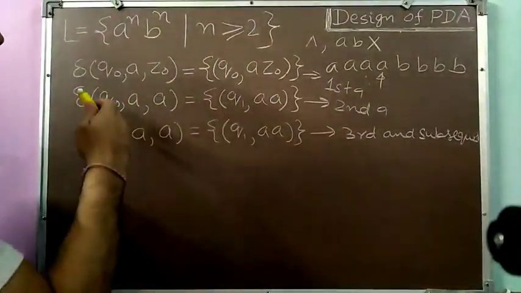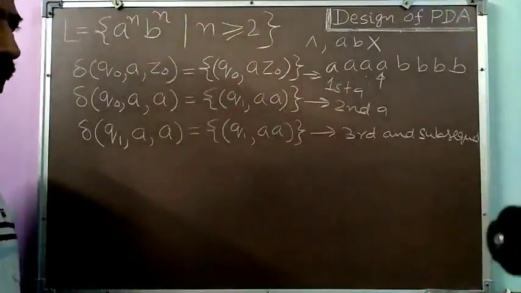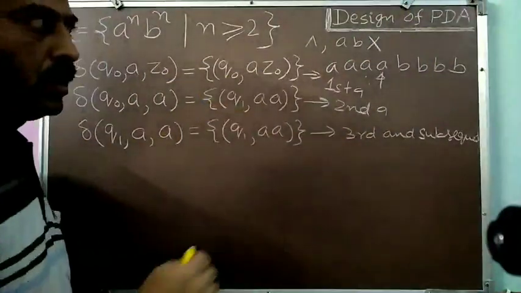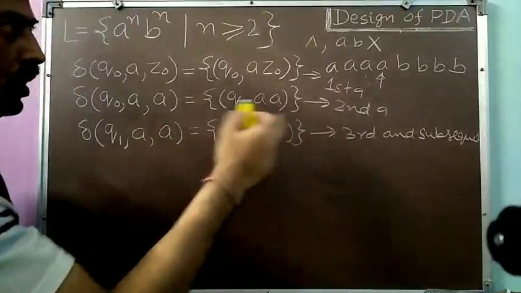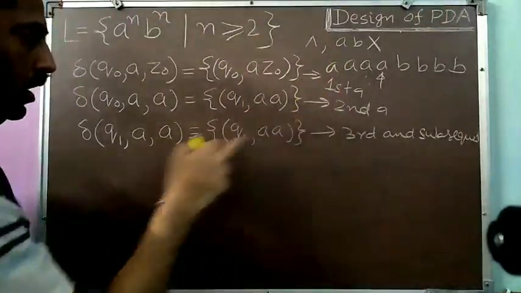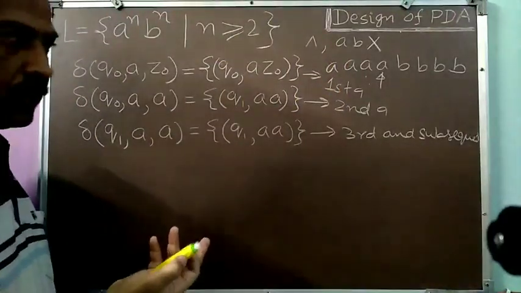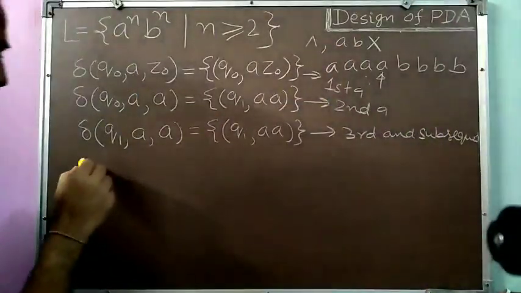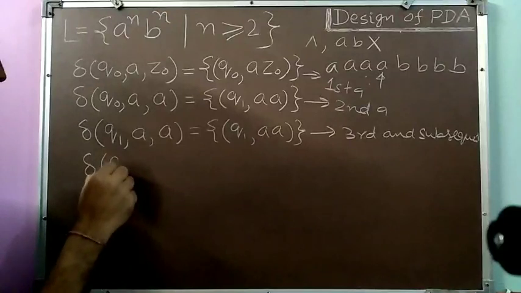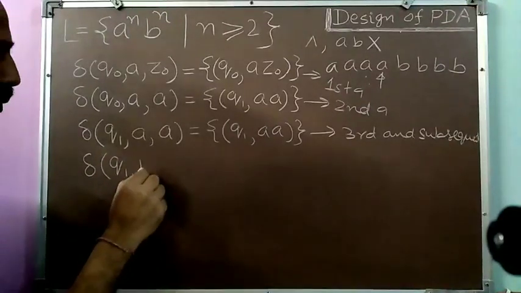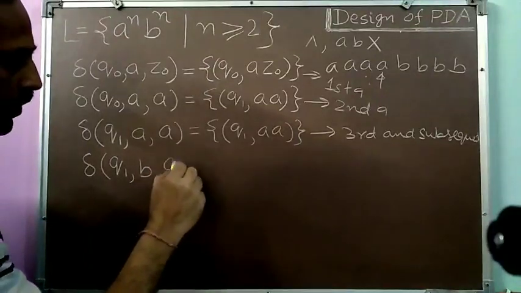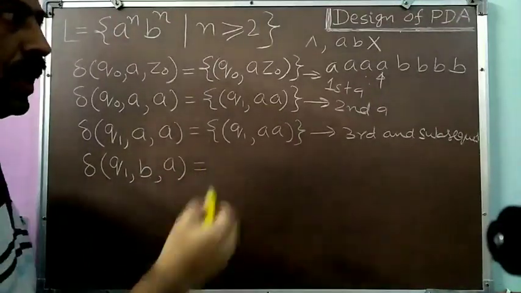Okay. So in this manner, all the A's I will be pushing. When I finish my A's in my input, then I will be getting B. So I will be getting B in what situation? State will be certainly the Q1, and on the top of the push down stack is A. Okay. So the situation will be delta Q1, from the input I am getting a B, and on the top of the stack is A. Now what I have to do?